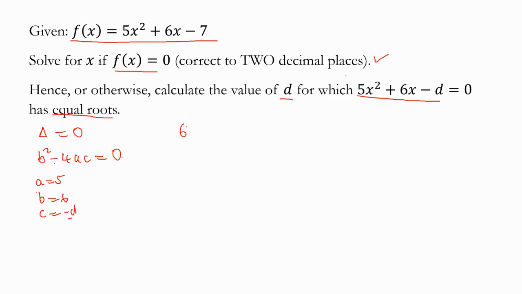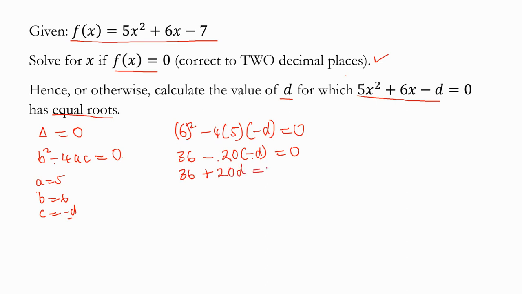So it becomes 6 squared minus 4 times 5 times negative d is equal to 0. So this is 36 minus 20... Oh, it was supposed to be plus. Okay, it's fine. Let me do it here. 36, because negative 20 times negative d here is positive, is equal to 0.